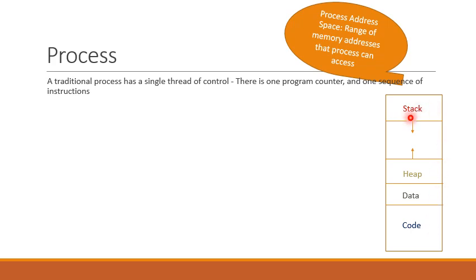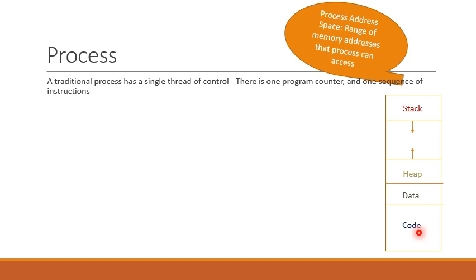Stack section contains the function parameters, local variables, and return addresses. Heap is a memory section that is dynamically allocated to the program, such as a runtime memory allocated to objects. Data section stores global variables, and code section stores the process instructions.